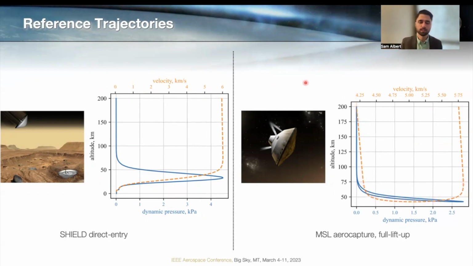And in the blue solid lines, I'm showing the dynamic pressure pulse for each of these vehicles. The reason I show this is that our aerodynamic force is proportional to our dynamic pressure. And that gives us a sense of, the region of altitudes where we experience this dynamic pressure pulse is the region of altitudes where it's most important that we are accurately capturing density and its variability. So we can use this as a guide to tell the expansion where to focus the most.